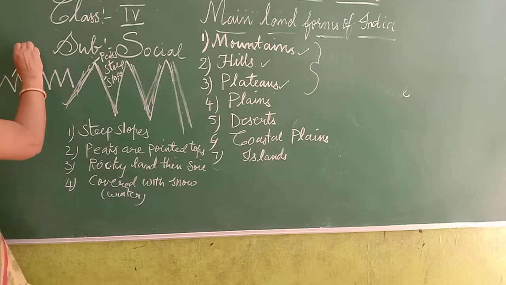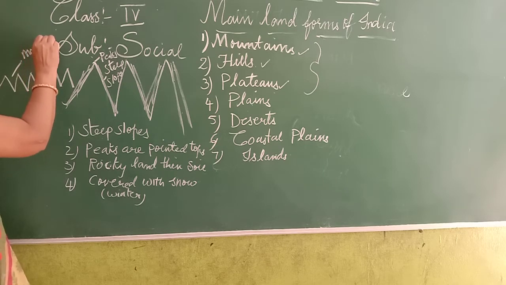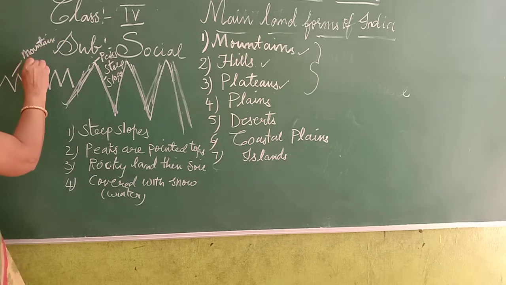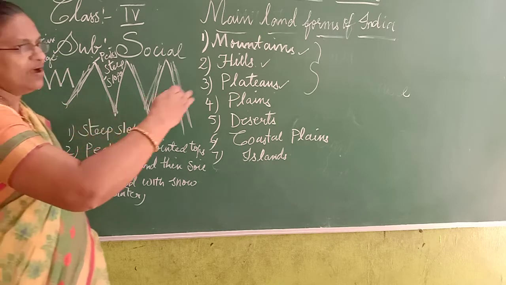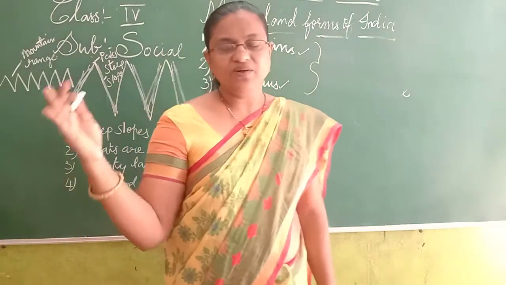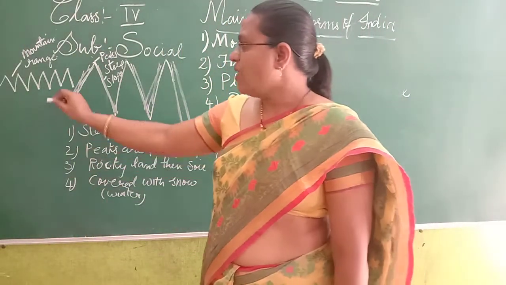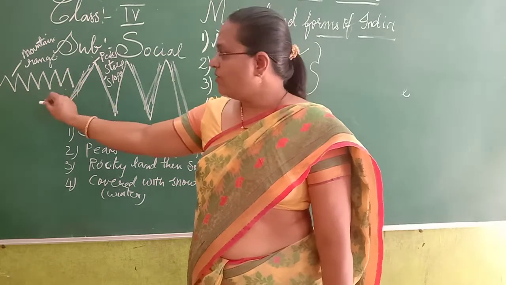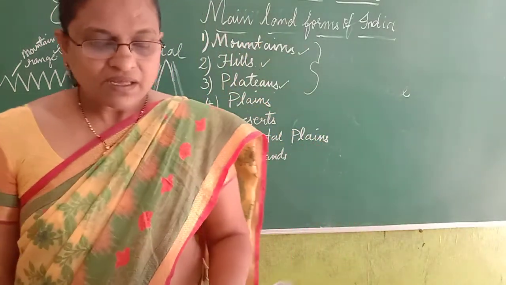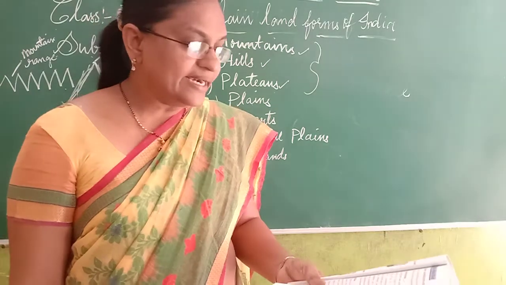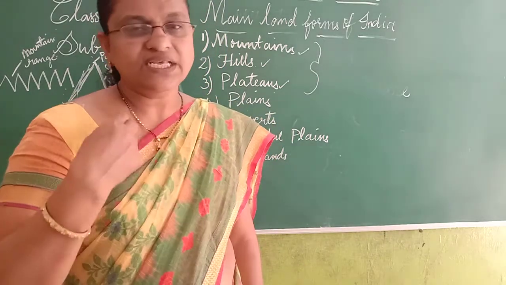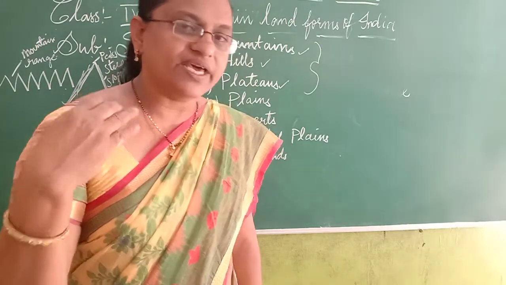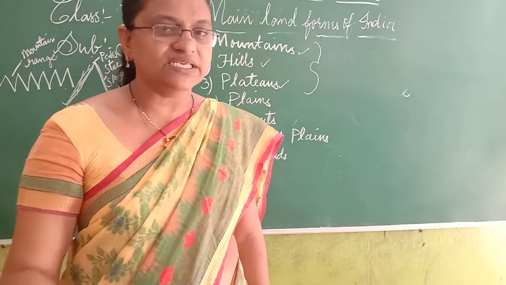This is called the mountain range. When a number of mountains join together, it is called a mountain range. The mountain range can spread over hundreds of kilometers, very very far.